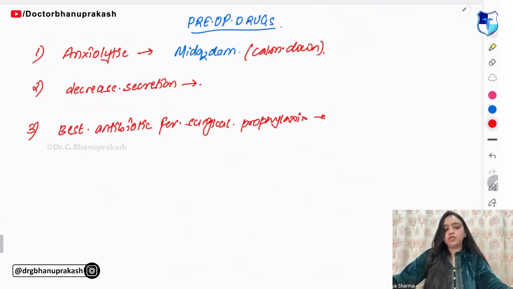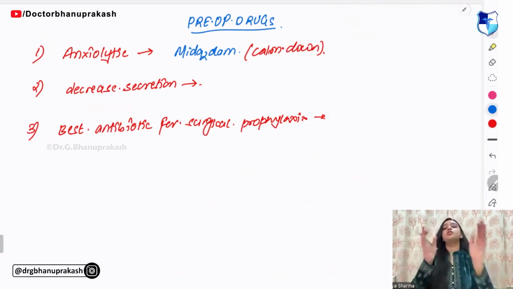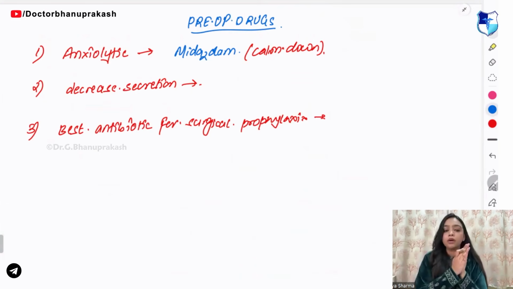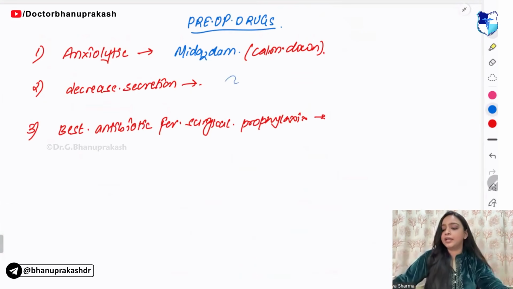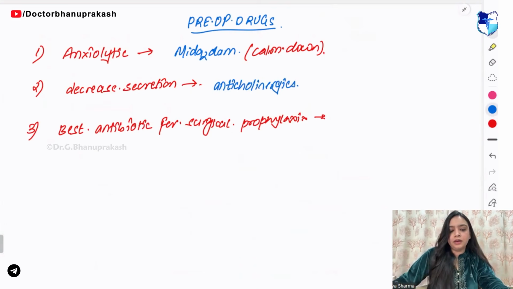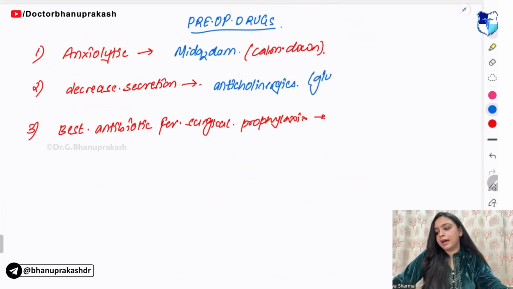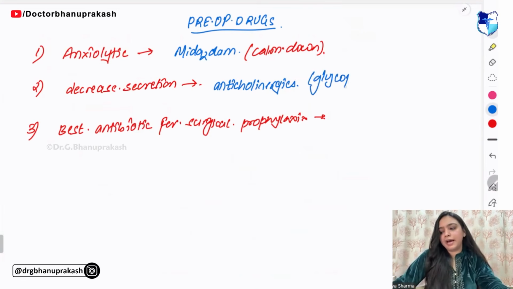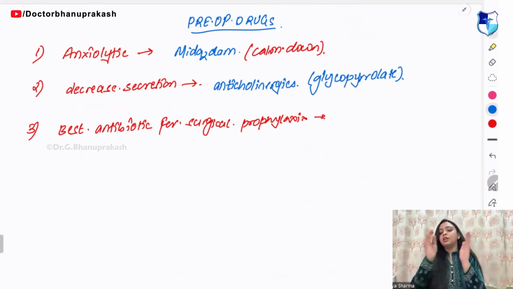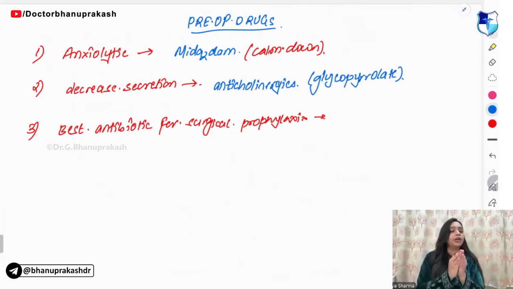Next, which drug will decrease the secretion? For decreasing the secretion, what do we have to give? We have to give anticholinergics, like glycopyrrolate.